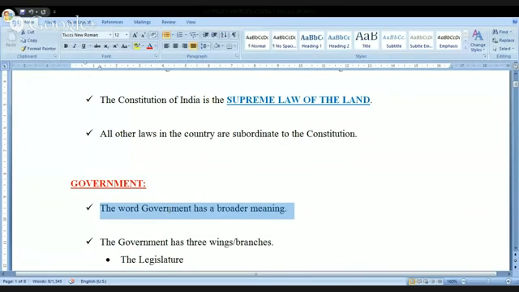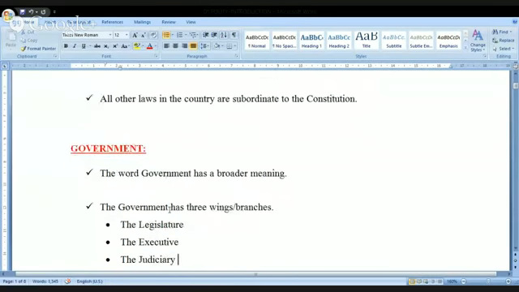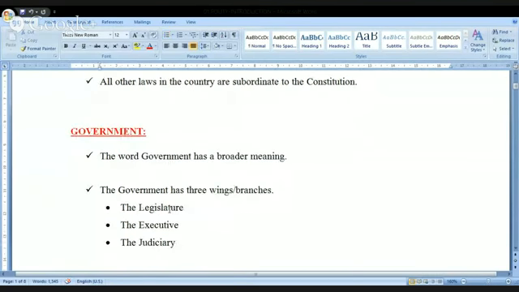Look at this. The government has three wings or three branches. One is the legislature, second one is the executive, and third one is the judiciary. You might have heard all these words before. Whenever I use the word judiciary, I am talking about the system of courts that is present.